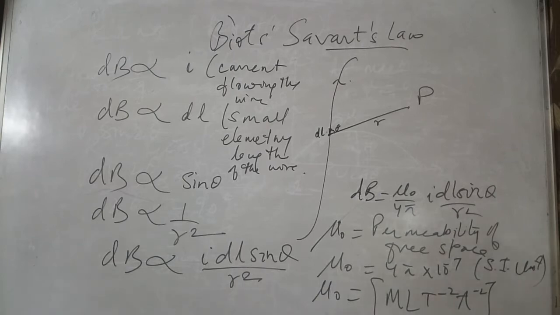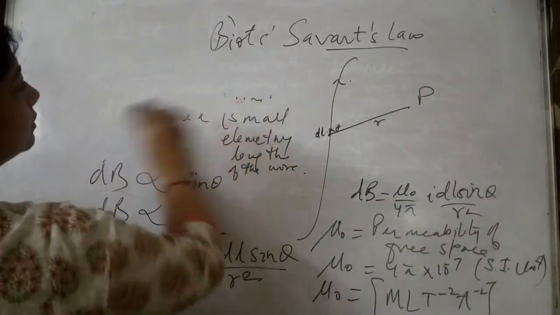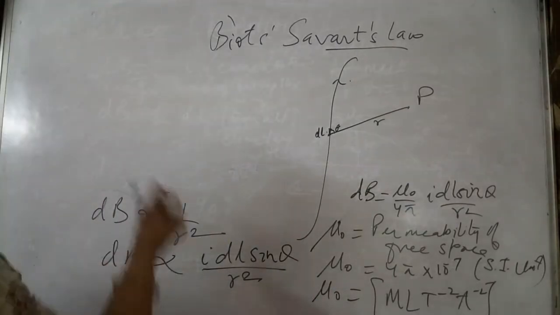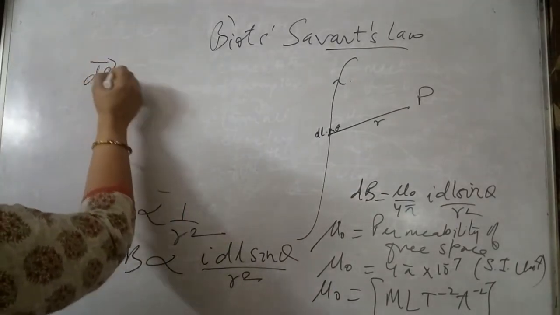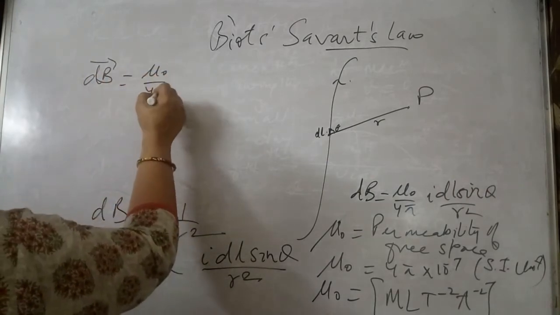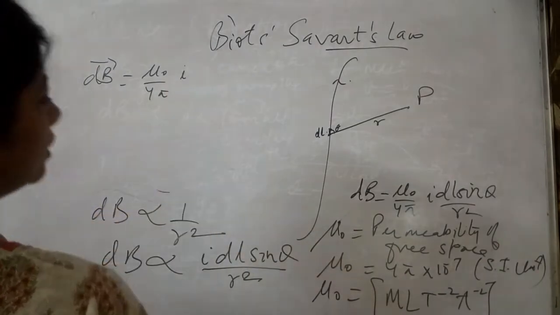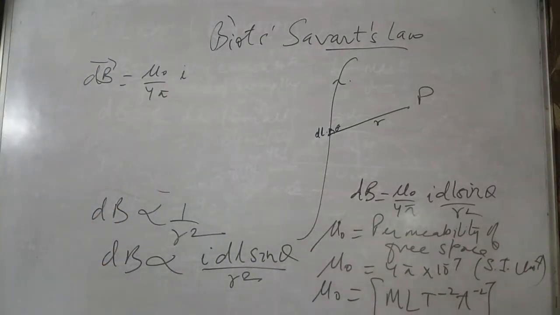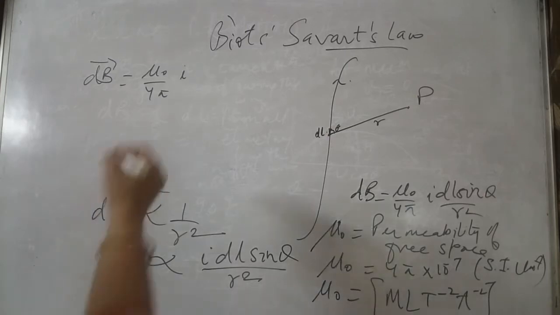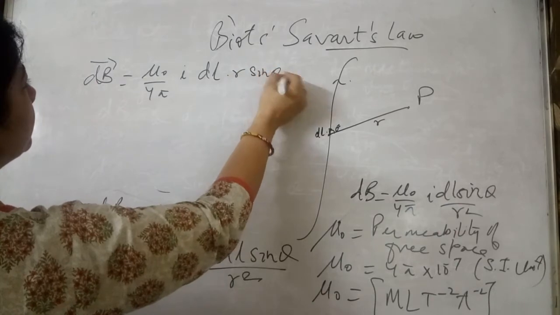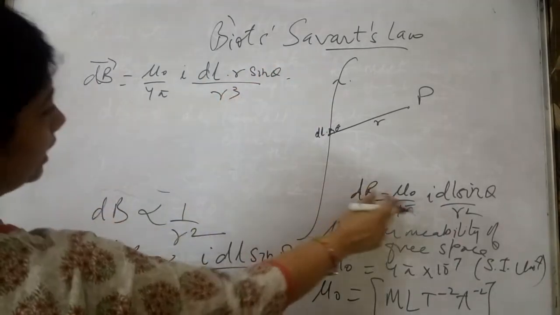Now if I want to write this equation in the vector form, how can I write? Let us see how we can write. So this becomes dB vector equals mu 0 by 4 pi, constant, nothing doing with it, I, and here we'll write dl r sine theta divided by r cube, because r square is given.